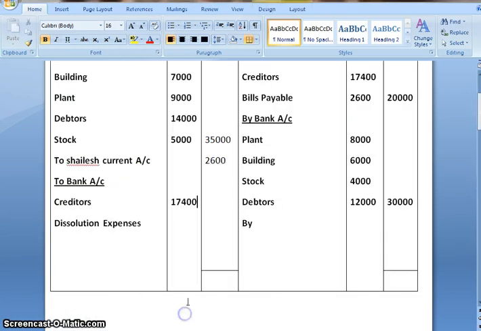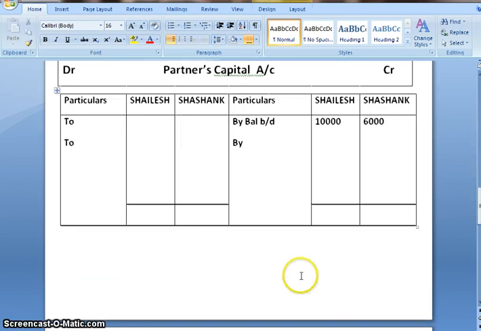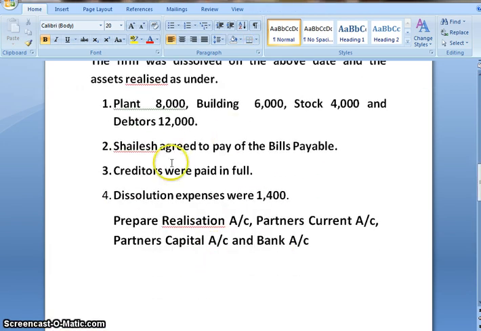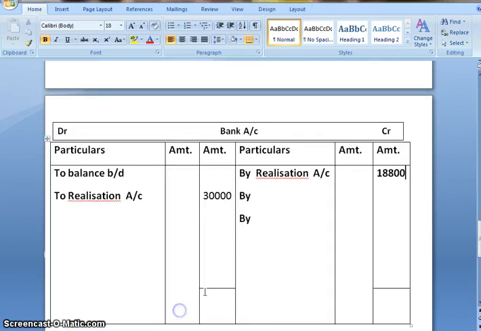So again the journal entry would be realization account debit to dissolution expense, that is 1,400. On adding creditors and dissolution expense, the outer column I would be getting is 18,800. Second effect would be in bank account, by realization account, 18,800. All the adjustments are done, so we'll close the accounts.